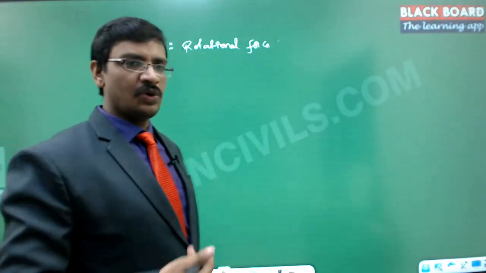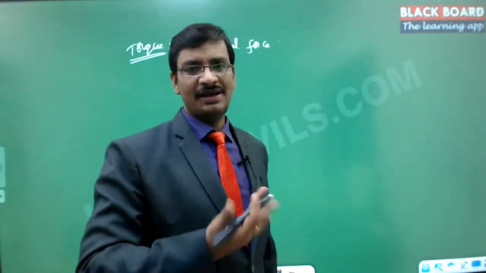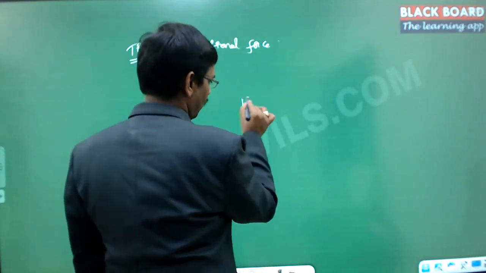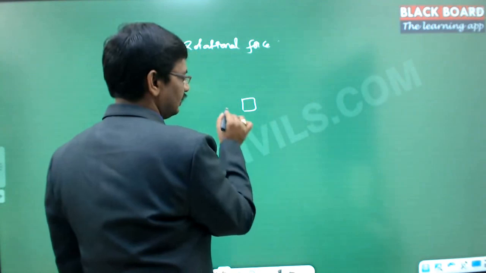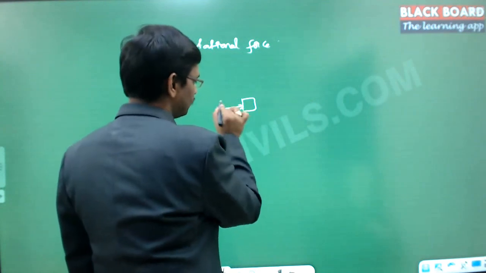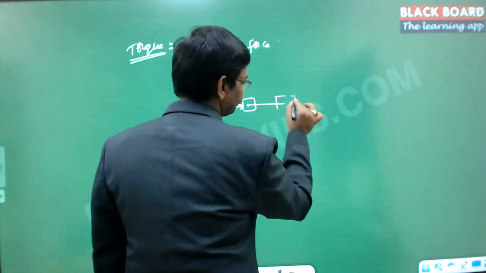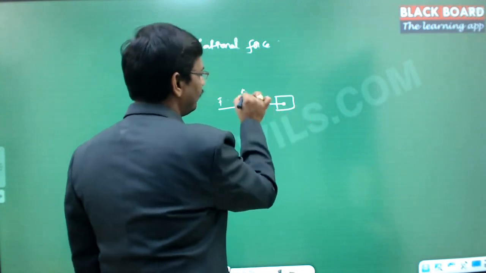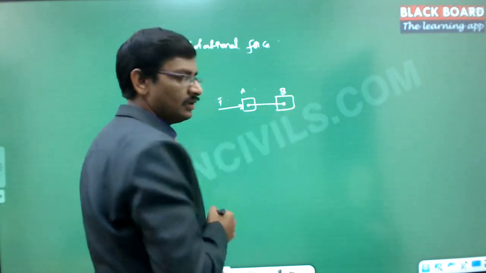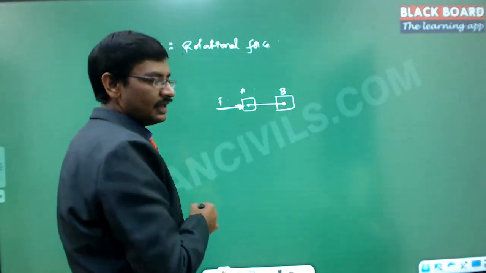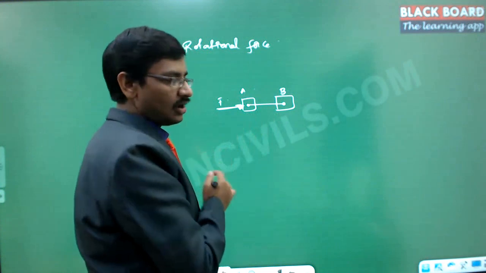Now what is a force and what is a rotational force? What is the analogy between these two? Suppose there is a block here, and if I apply a force on this block, then it moves from this location to this location, from point A to point B. Now if you notice, this is the force that is applied on it, and every part of this particular block is moved.